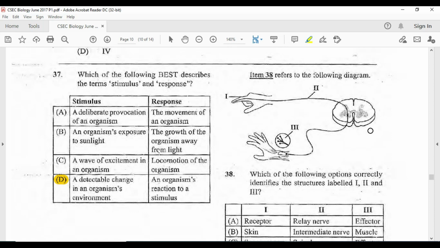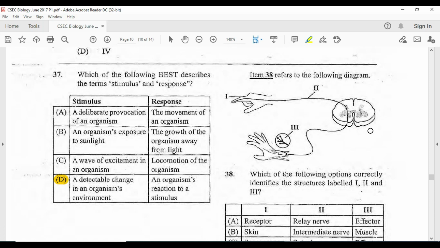Looking at 38, it is a popular question on the paper. It appears in 2 ways. It either appears like this, or it appears with the relay neuron in the middle. And sometimes we're not even sure if it's a relay neuron or what. Based on how it is drawn and photocopied, we can't even make the distinction. But if the relay neuron is in the middle, right, then in that case, it is going to be the relay neuron in the middle.